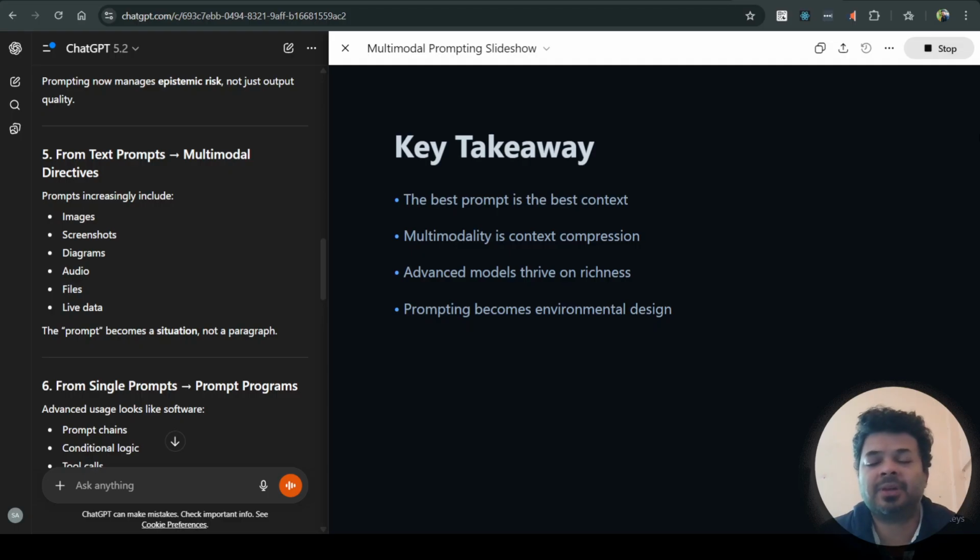The key takeaways from this lecture: the best prompt is actually the best context. Multimodality is context compression. Advanced models will thrive on the richness of the prompt provided and the multimodal input, multimodal directives. Prompting becomes environmental design in actuality.